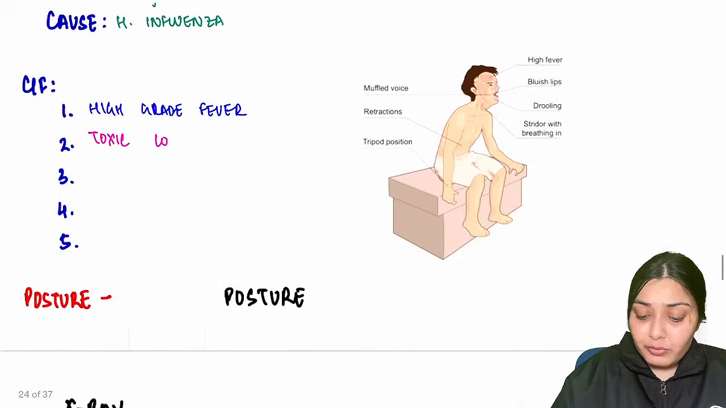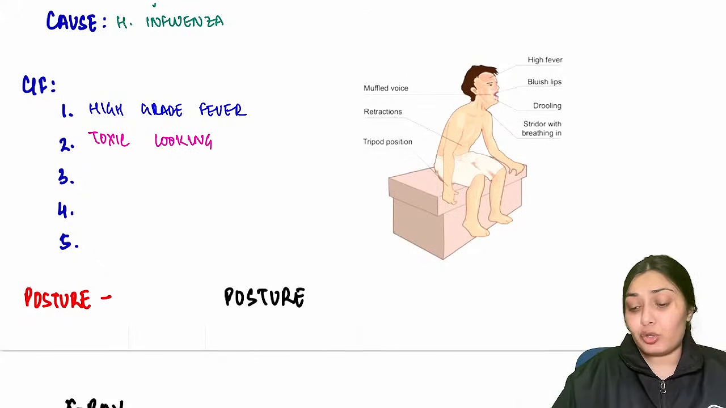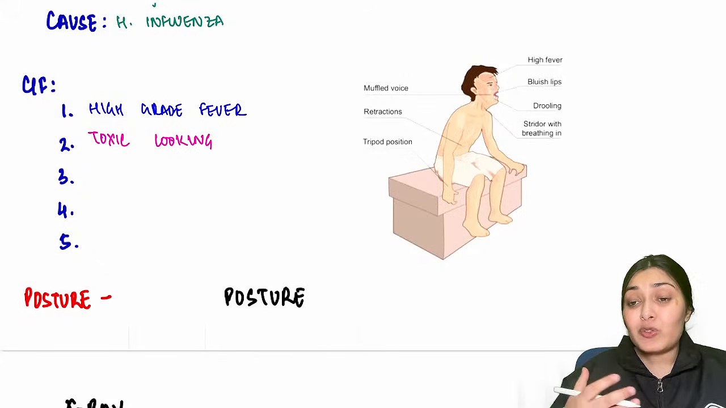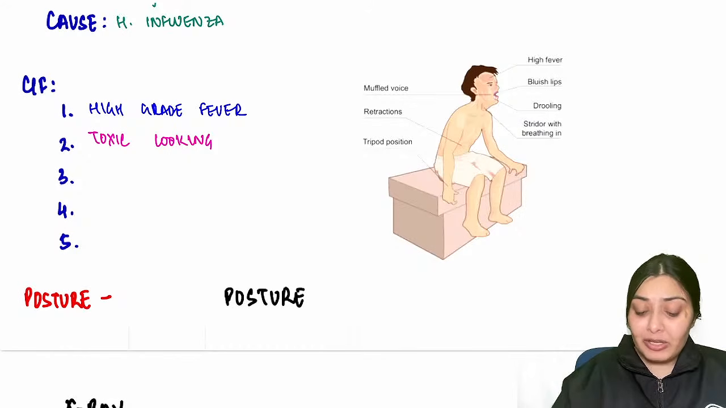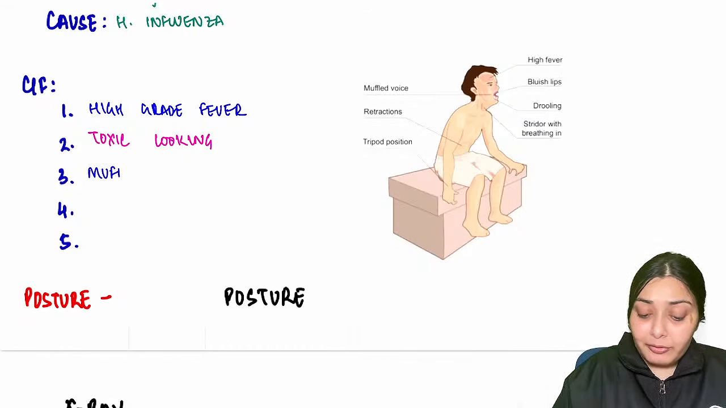Can you see the image over here? Very toxic looking child, very sick looking child. When the child tries to speak, the voice will be very muffled. There is muffled voice. And there will be drooling of saliva.